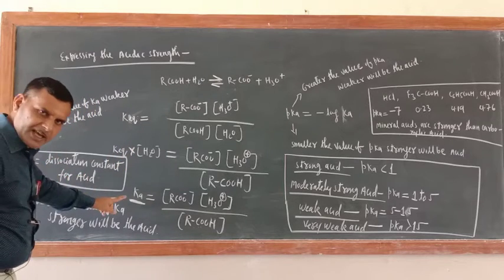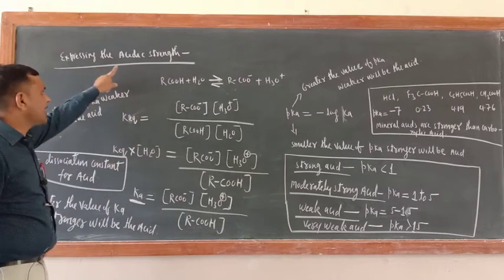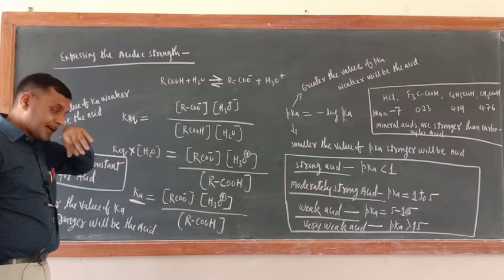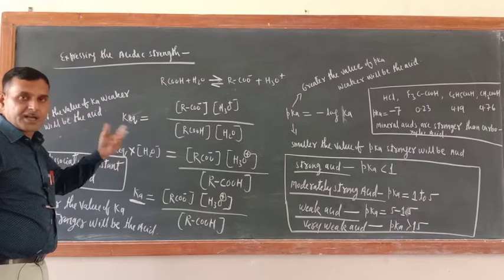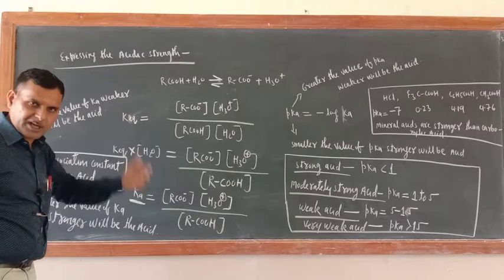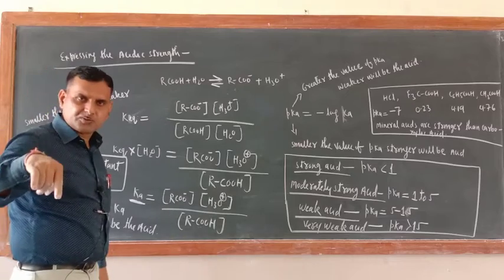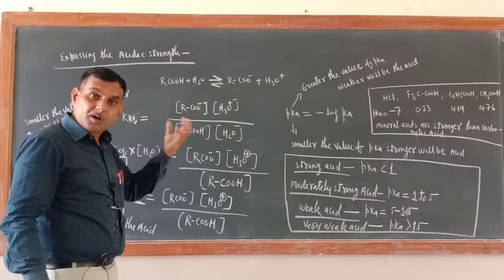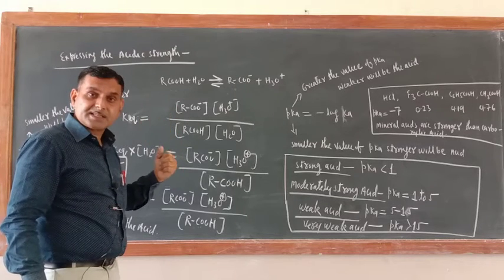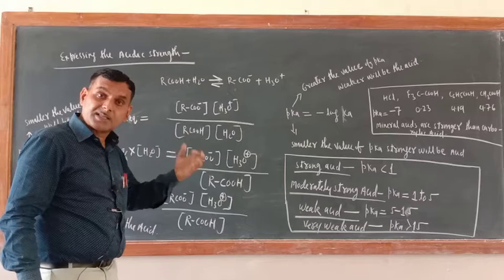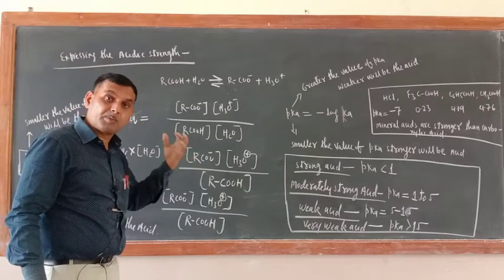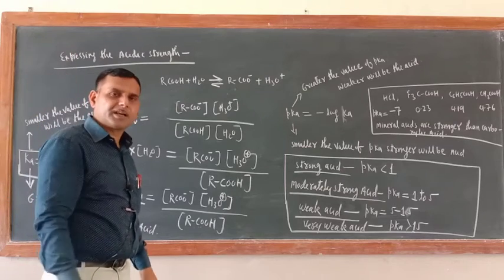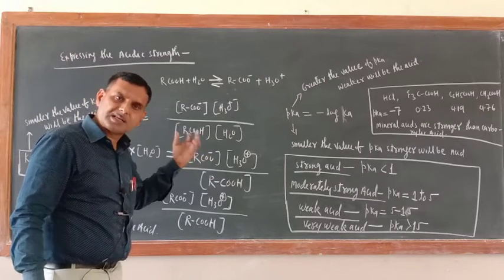So Ka is a method of expressing the acidic strength of an acid. It may be a mineral acid, an organic acid, or an inorganic acid. Mineral acids are also known as inorganic acids. HCl, HNO3, H2SO4 are mineral acids because they are derived from rocks and minerals. Organic acids are derived from plants and animals. Carboxylic acids, phenol, there are so many categories of organic acids.